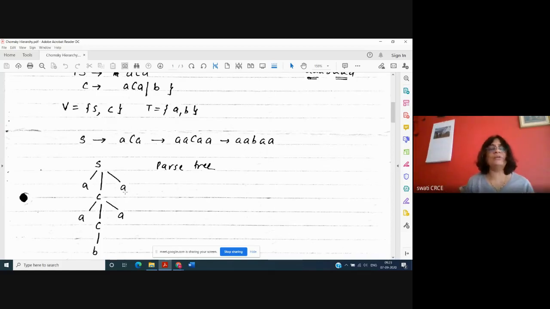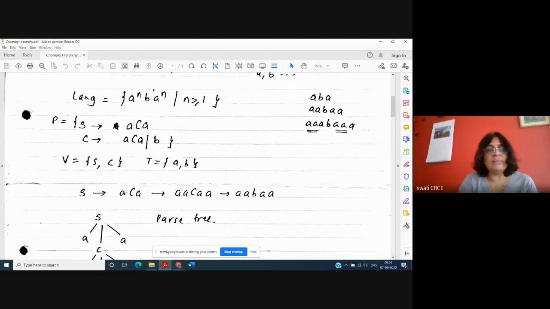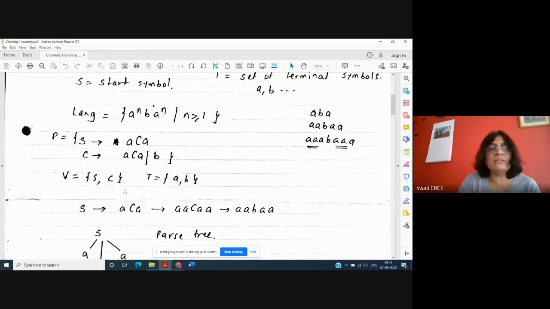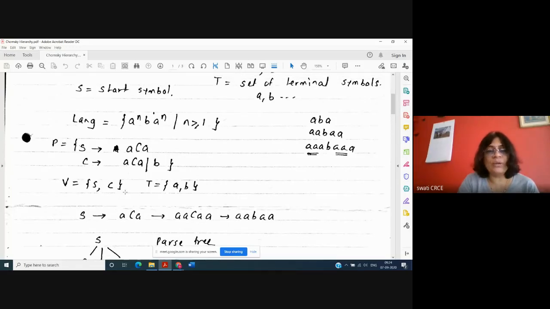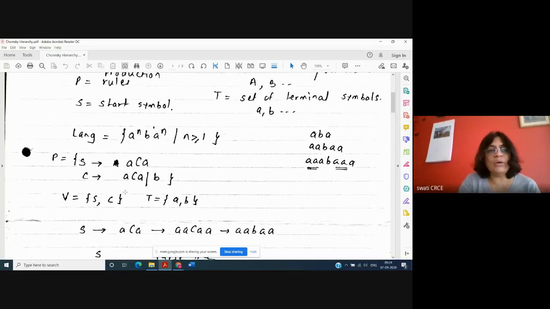We have a full chapter on context-free languages where we are going to learn this in detail about the language and grammar and designing grammar. The questions are there, and the parse tree, and then the ambiguity of the tree, and all these things are there in detail to study. I just want to teach you about the Chomsky hierarchy, and Chomsky hierarchy is about the languages. So I need to tell you what is a language and what is a grammar. So I have taken this example. Okay, any doubt in the example, you can unmute and ask me.